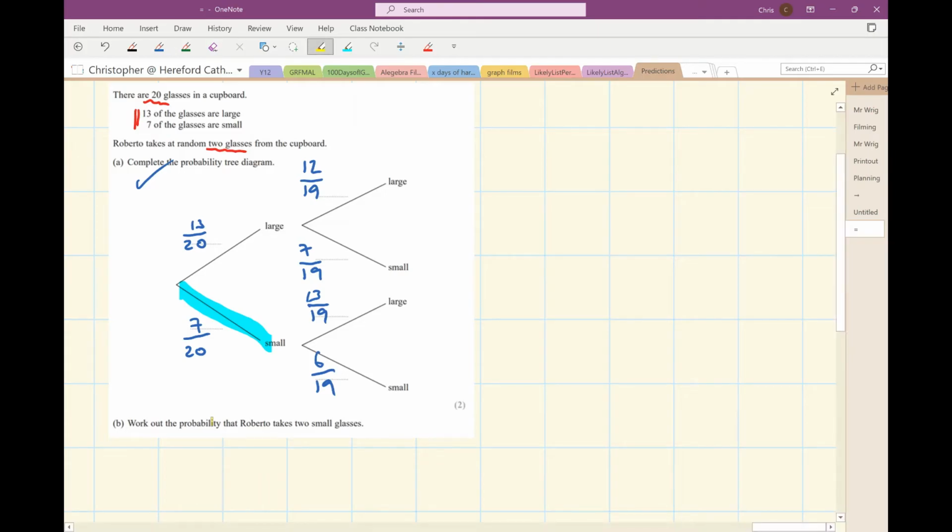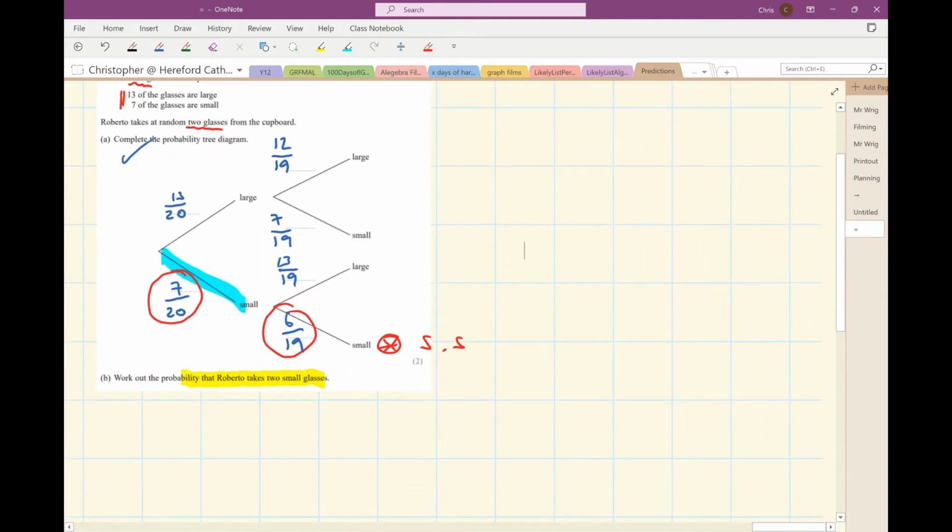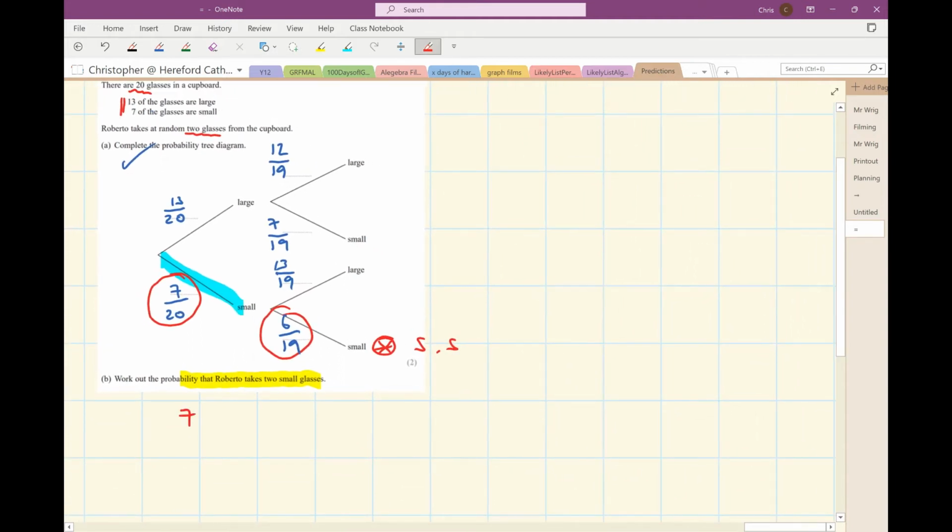And now I'm asked the probability that Roberto takes 2 small glasses. So that's the probability of ending up here, isn't it? Small and then small. So I multiply the probabilities. The probability of Roberto taking 2 small glasses will be 7/20 multiplied by 6/19. If I put that in my calculator, I'm given the answer 21/190.